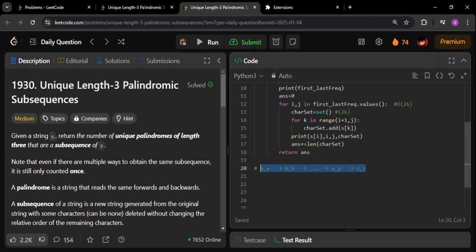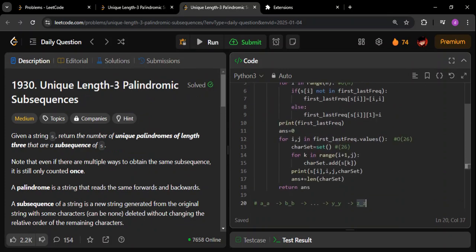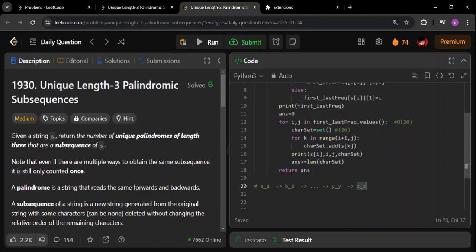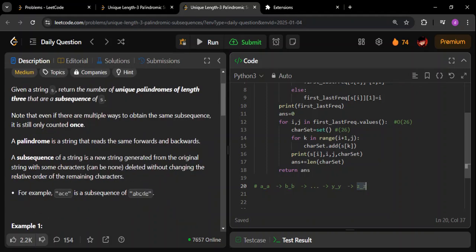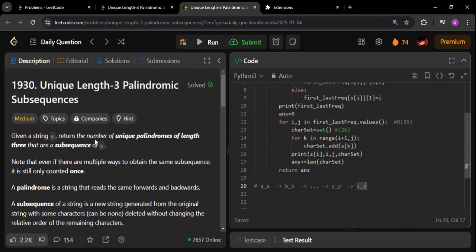This question I felt was really good because there is a lot to discuss, and I'm damn sure that the interviewer will find that the discussion will be more than the coding part. I agree that the coding part is not that huge or complex, but the discussion will be more on topics like what is a palindrome, what is the significance of it, what are subsequences, how they can be used here. They may also ask you the difference between a subsequence and a subarray.